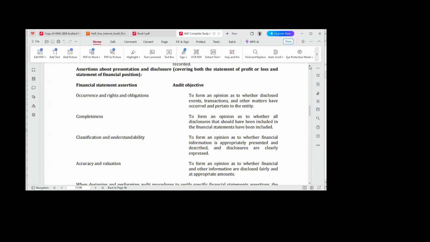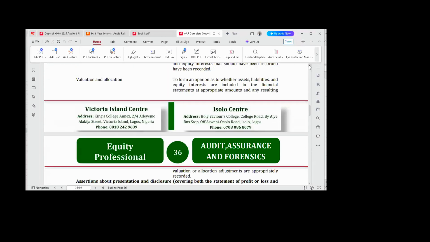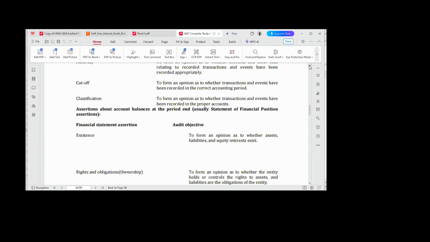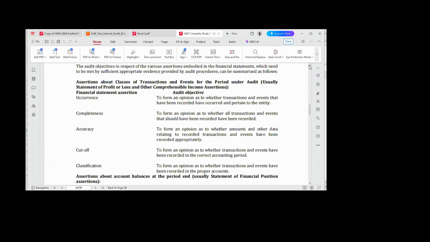Let's look at them one after the other. Now, under the assertion based on transactions and events, you have 5. And these are the 5 you can see on my screen now. You have occurrence, completeness, accuracy, cutoff, and classification.